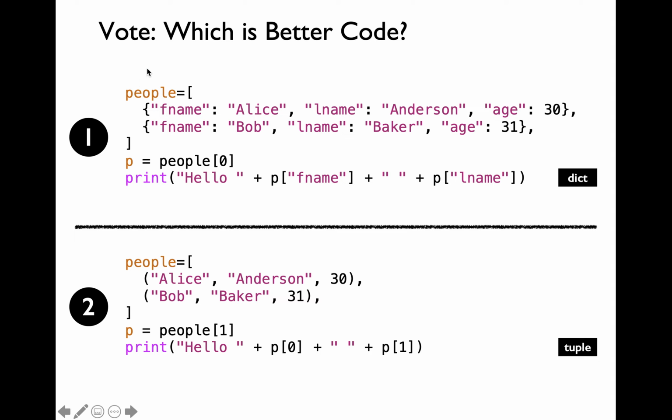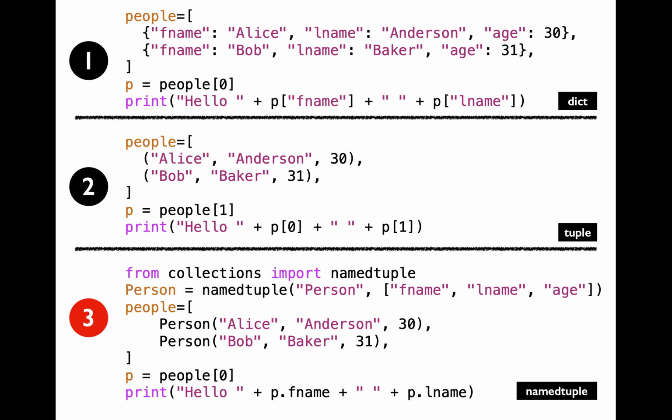I personally prefer the first way because it is very obvious as to which particular data you're extracting when you perform the lookup operation by mentioning p of fname here. Wouldn't it be nicer if you can create a custom person type to keep track of various details associated with individual people? I'm going to show you a third code snippet which is going to enable us to create a custom type called person. We'll be using namedtuple for creating the custom type.